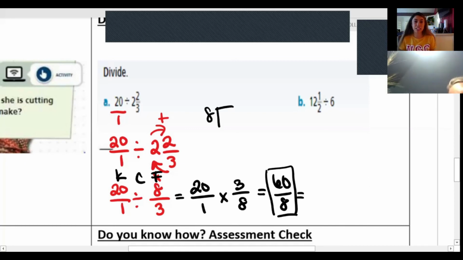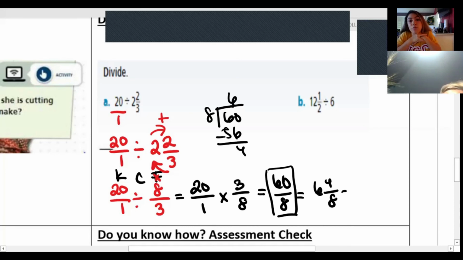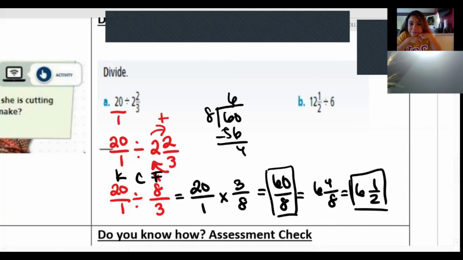How many times does 8 go into 60? 8 goes into 60 7 times, 7 groups of 8 is 56 with 4 left over. So 7 and 4/8, but let's simplify that because we're not finished. So we have 7 and 1/2. Perfect.